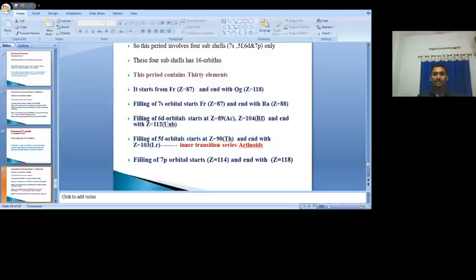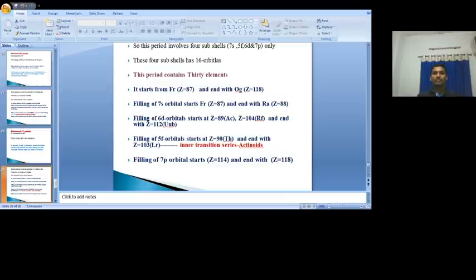Once again I will repeat. It starts from atomic number 87 and ends with 118. 87, 88 enter into which one? 7s. Okay. Then after that the 89th electron enters into the 6d subshell. Then 90 to 103 enter into the 5f subshell.